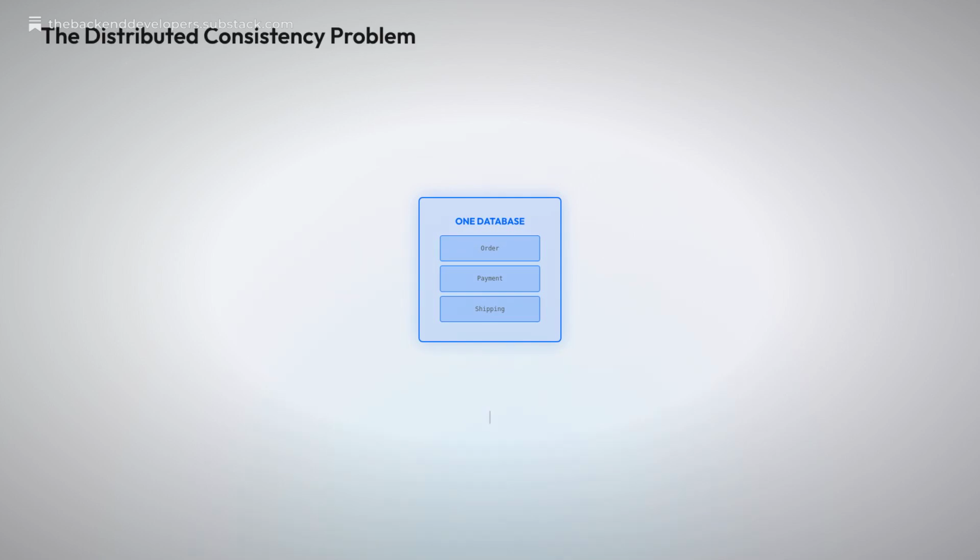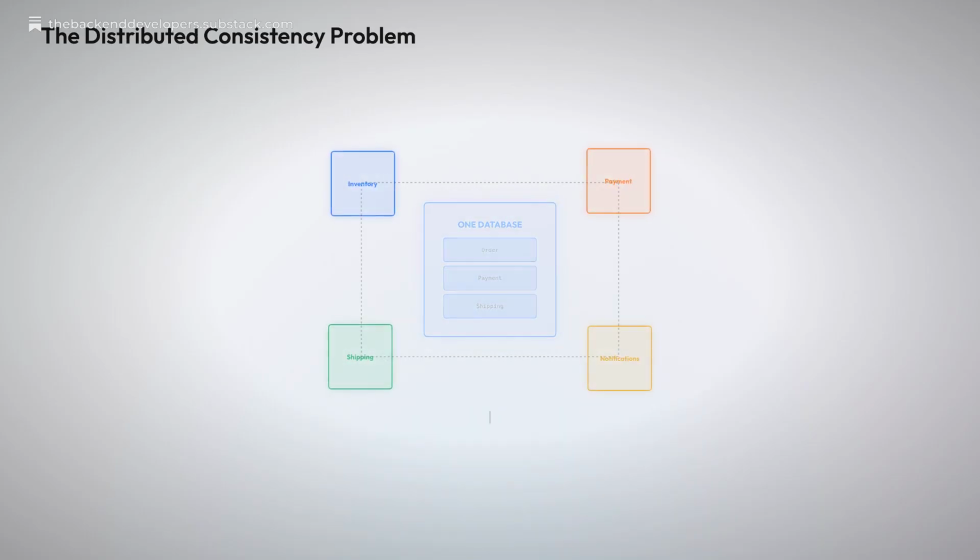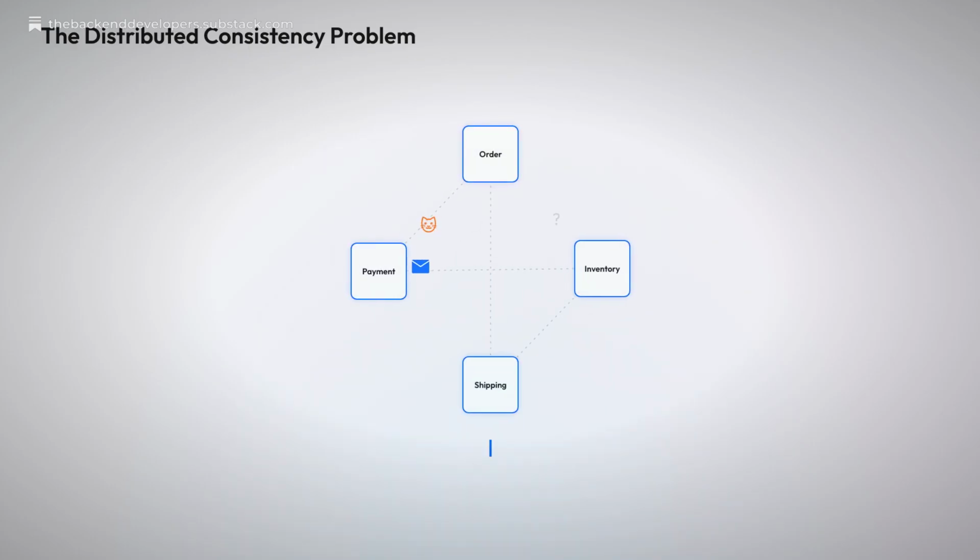10 years ago, one database meant one ACID transaction. Order, payment, and shipping committed inside the same begin transaction, commit. Then we split the monolith. Now an e-commerce checkout hits 7 services: inventory, payment, shipping, notifications, loyalty, fraud, and tax.